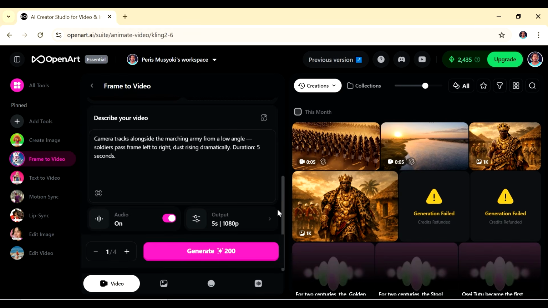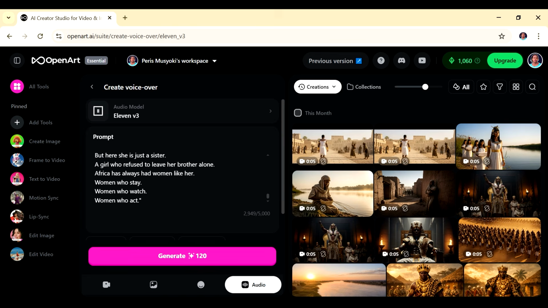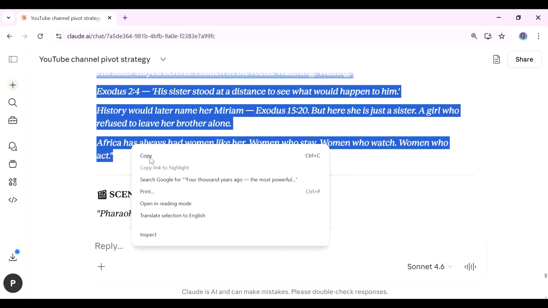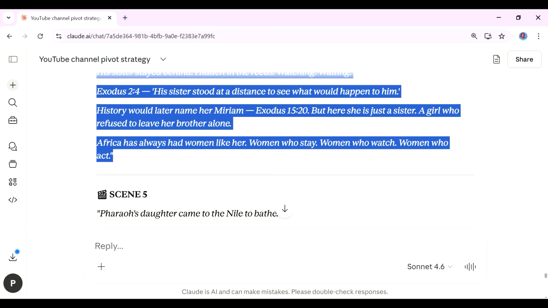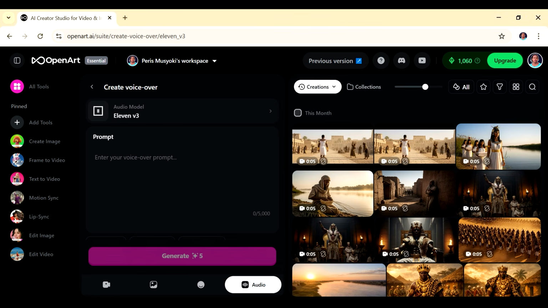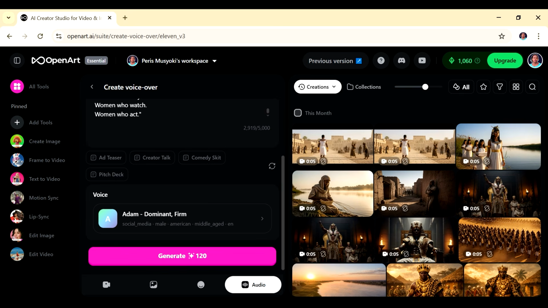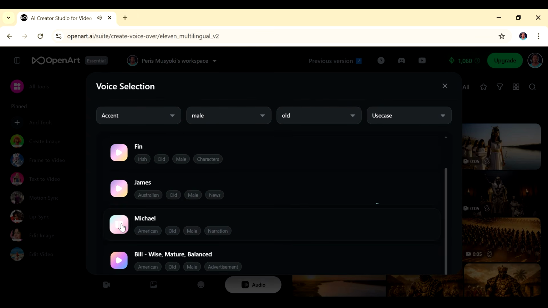Yeah, that is how you generate the videos. For the voiceover, I use 11 Labs, and you can use 11 Labs directly. I'm going to leave for you a link in the description down below. Alternatively, you can use it inside of OpenArt. Just paste in your voiceover script here. For me, it was just the entire story as it was in Claude, since I did not have a dialogue per se, and then choose a voice. So I had two voices to choose from here. So I liked this one.